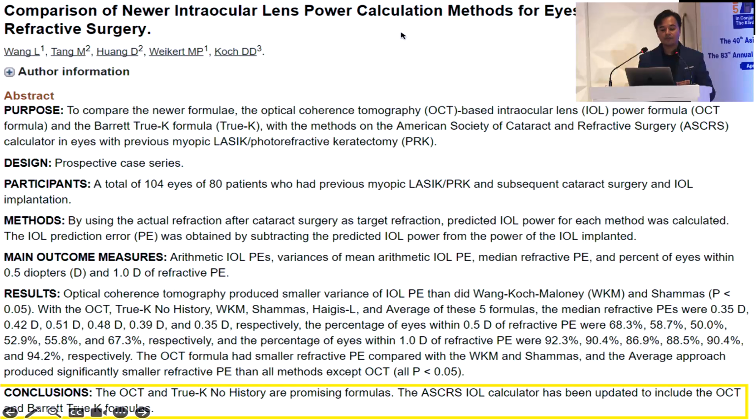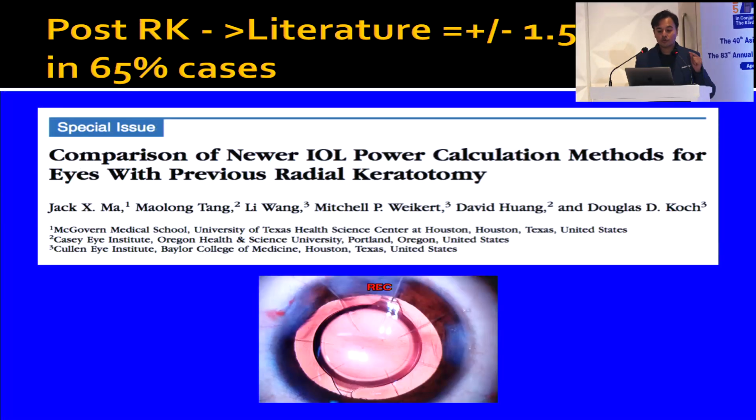and this gives a very good display of the minimum, maximum and median IOL power that you will get for these patients. If you look at the studies done, then currently the OCT and the True K no history formula have been seen to be the best, especially the Barrett's True K formula, which is currently one of the best formulas that you can use. But what happens in post-RK patients?